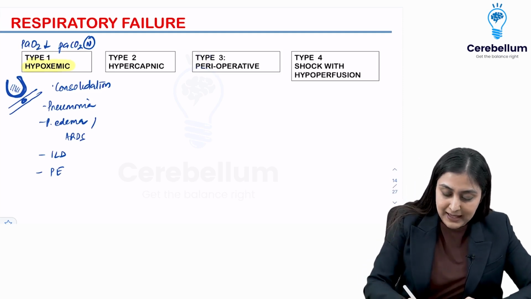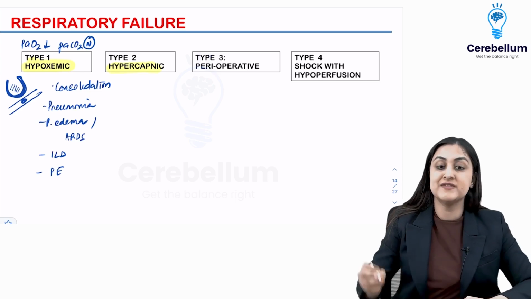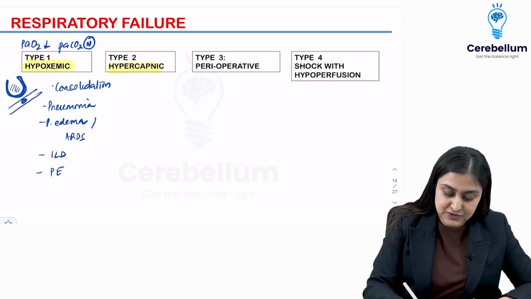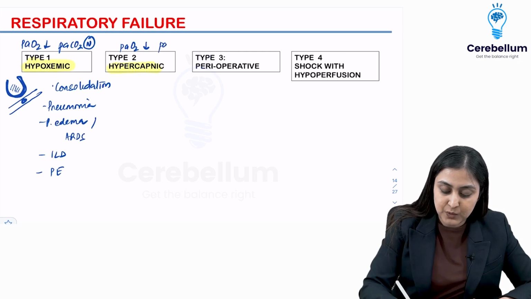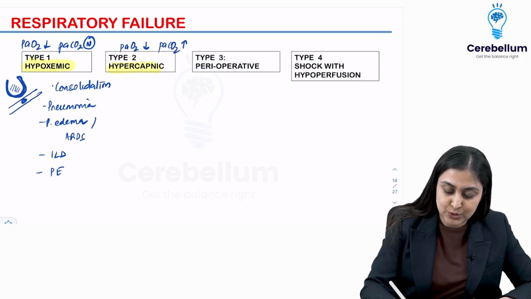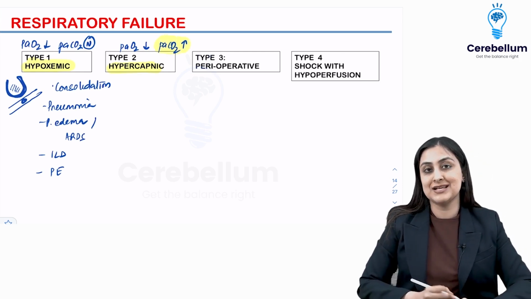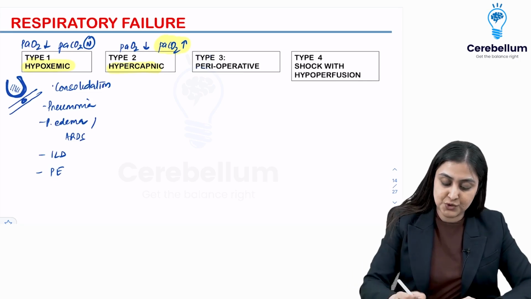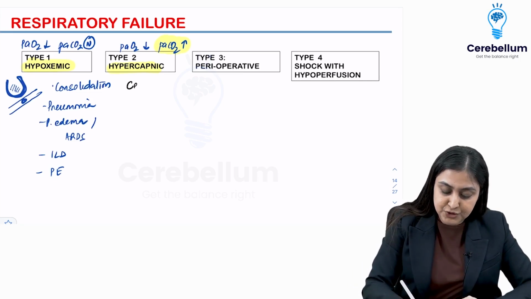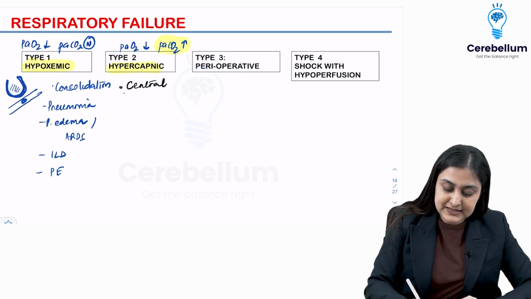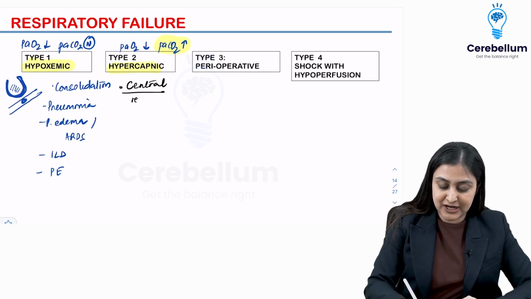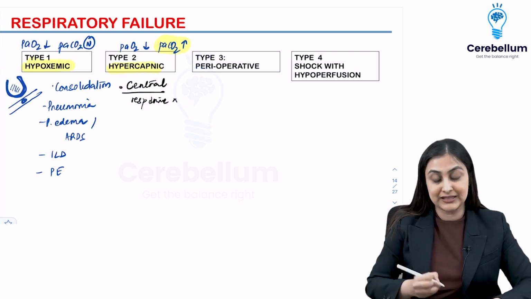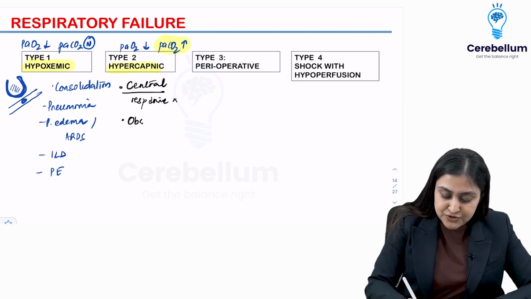What is hypercapnic respiratory failure is where you have CO2 retention, as the name suggests. So this is hypoventilation. You do have hypoxia, but what is the hallmark is PaCO2 increasing. Alright, so this is known as hypoventilation type of respiratory failure. So here the causes you want to remember as, first could be central. From the brain itself, you are not having the respiratory drive. Respiratory drive is absent either because of intracranial hemorrhage or any other lesion. Second could be obstruction.